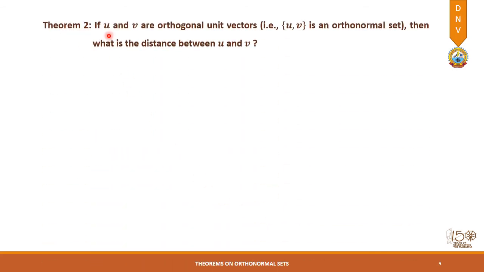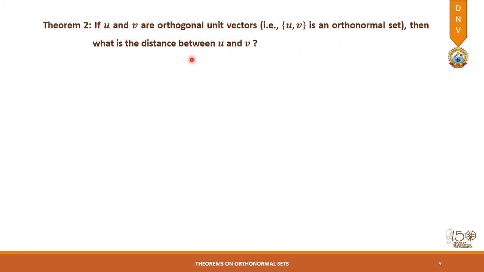So this is theorem 2. If u and v are orthogonal unit vectors, then what is the distance between u and v? Orthogonal unit vectors means their length is equal to 1, or their norm is equal to 1. When the vectors are orthogonal and their norm is 1, they are also known as orthonormal. So the set consisting of these two vectors is an orthonormal set, and we have to find the distance between u and v.